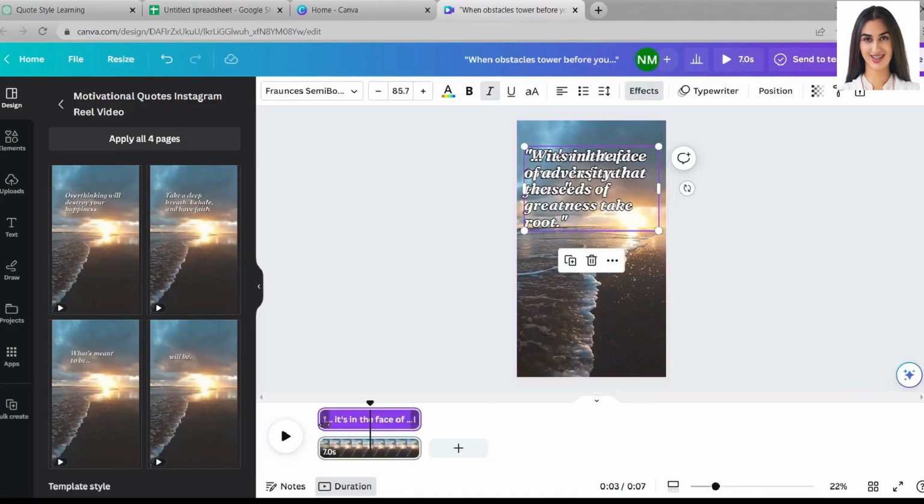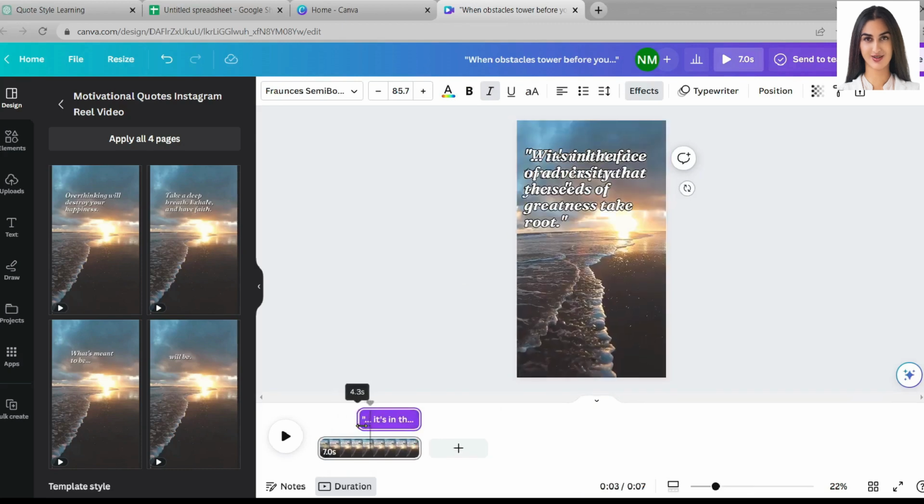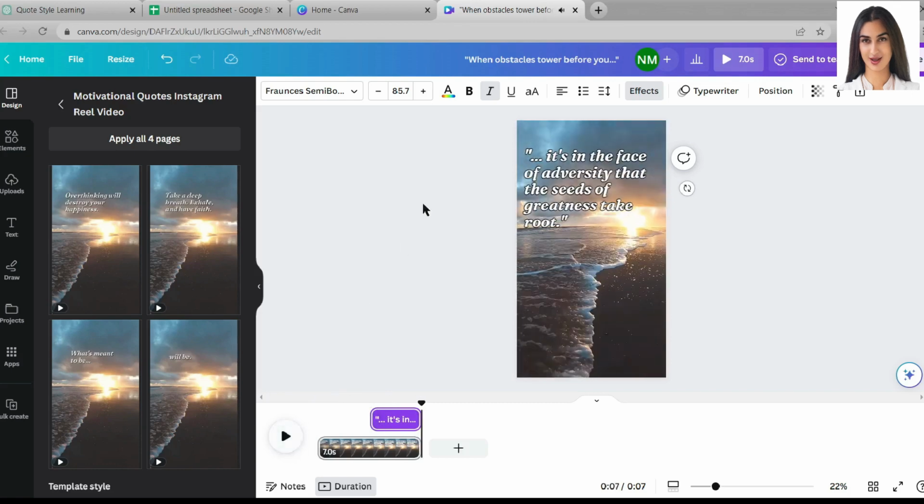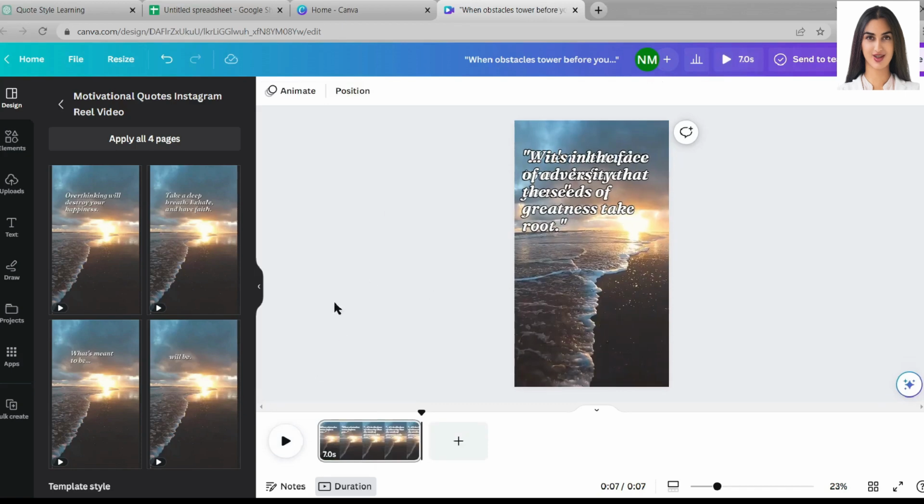Now we will generate 60 videos in the same format in just a few clicks. To do this, click on Apps here and select Bulk Create. If you are a free user, you may not be able to use this feature. But don't worry, Canva offers a 30-day free trial.